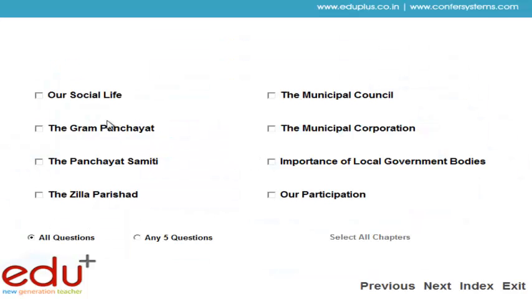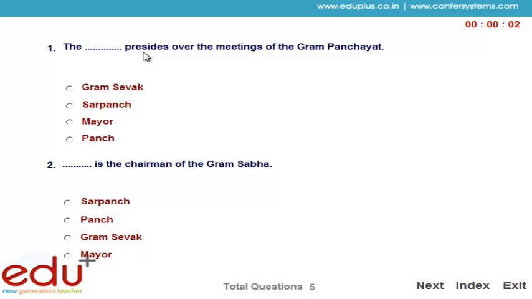Here all the chapters are displayed. Two options are given in the test. First is all questions and second is any 5 questions. You have to select the second option, any 5 questions, and select the topic Gram Panchayat. After that, the test is started. Here are the test questions and the 4 options. You have to select the correct option and continue your test.